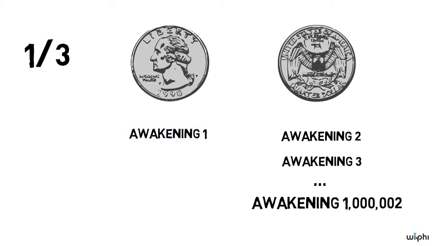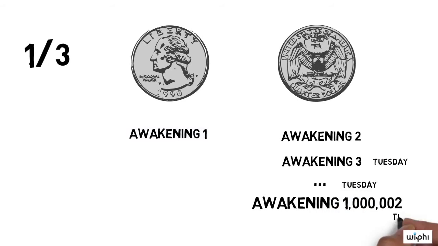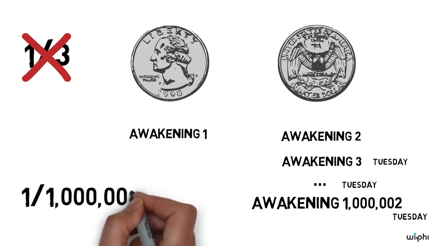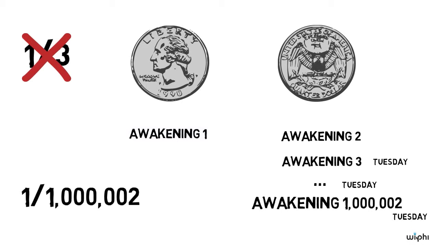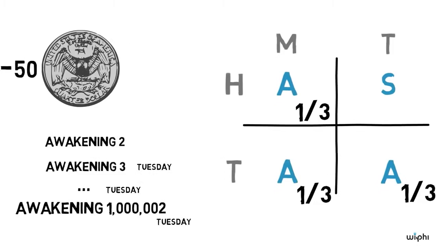When she's woken up, from Sleeping Beauty's perspective, she could be in any one of those 1,000,002 awakenings. But given that so many of them will happen on a Tuesday if the coin comes up tails, it seems that Sleeping Beauty should say that the chances that the coin came up heads should only be 1 in 1,000,002, because only one of those 1,000,002 awakenings happen when the coin comes up heads. But that just seems crazy too. The coin was fair, so how can it be that we ought to think that there was just a 1 in 1,000,002 chance that the coin came up heads?